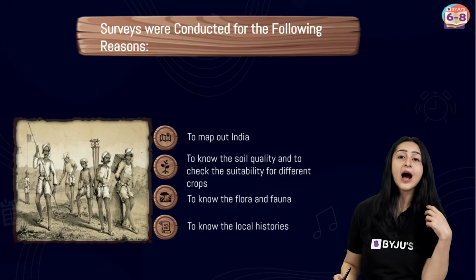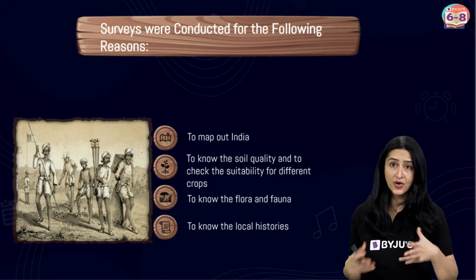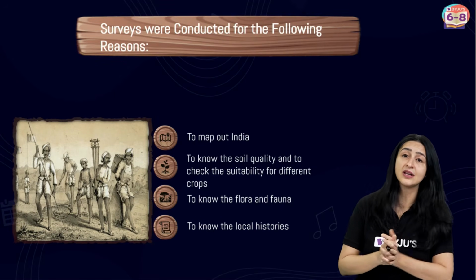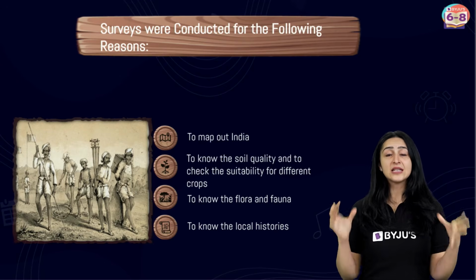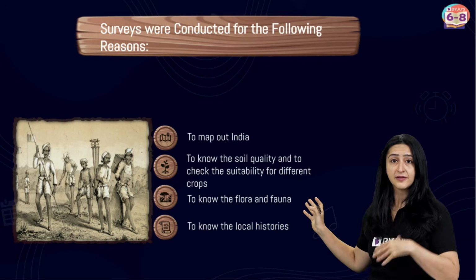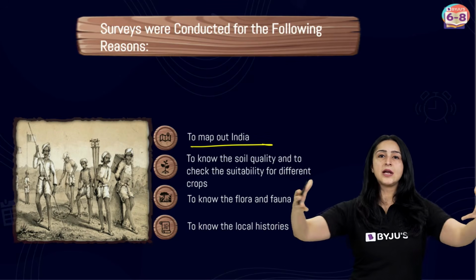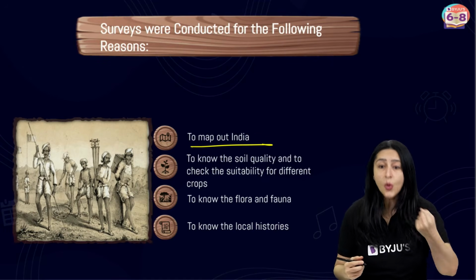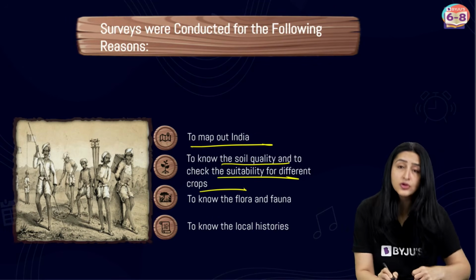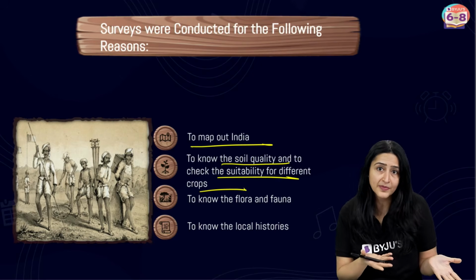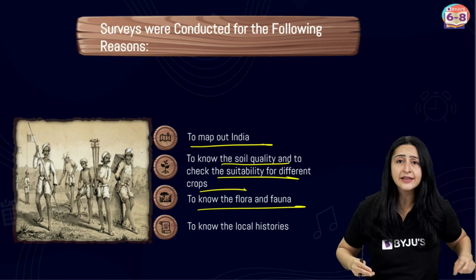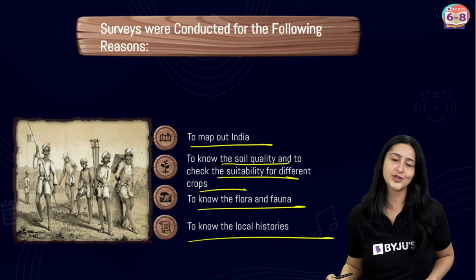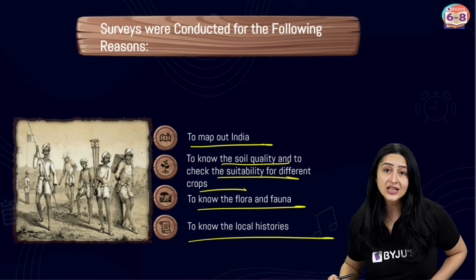So, how do surveys help us to know more about our colonial history? Well, actually, we can get a lot of information from the surveys that were conducted by the Britishers. These surveys were conducted for the following reasons. First of all, to map out India, which means to understand more about their territory. To go ahead and understand more about the soil quality, right? Because they had to check for the suitability of crops, and eventually this would give them back their profits. It was more to understand the flora and fauna in the territories, to know more about the local histories, right? So this was the need for surveys.